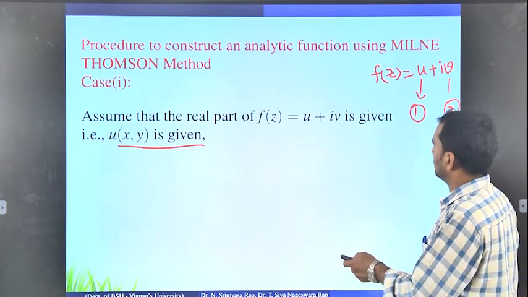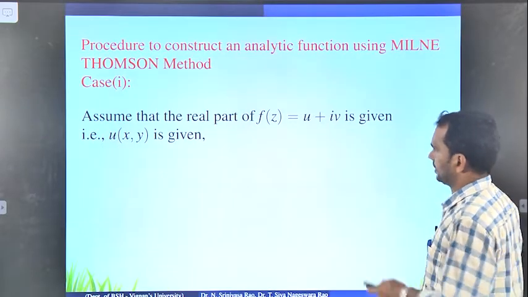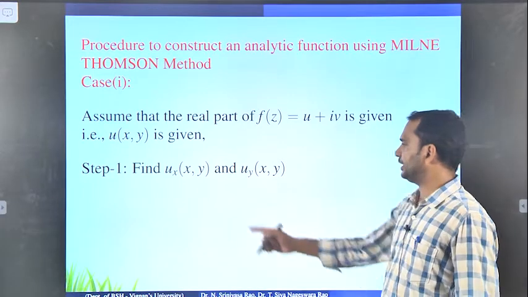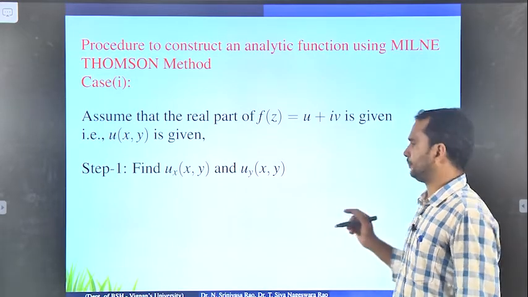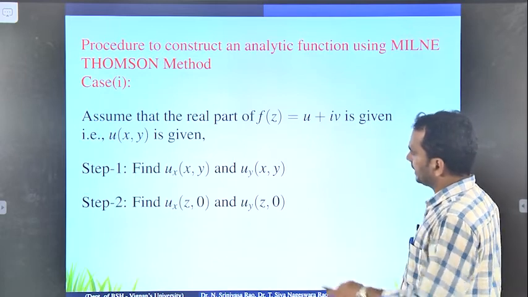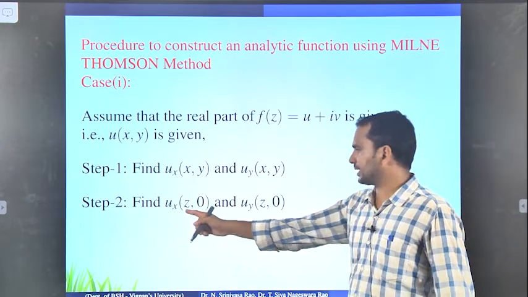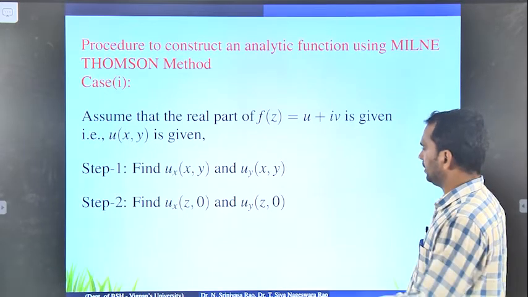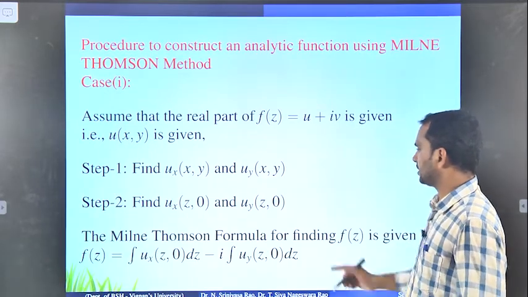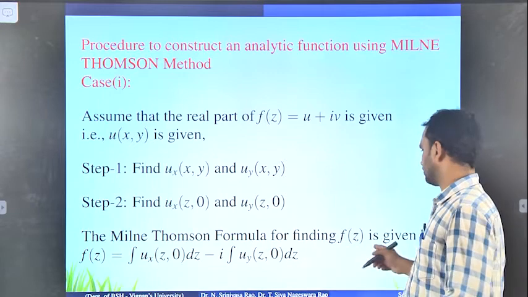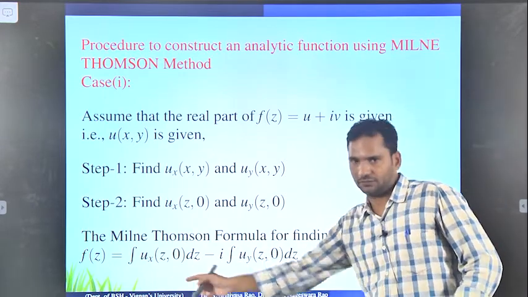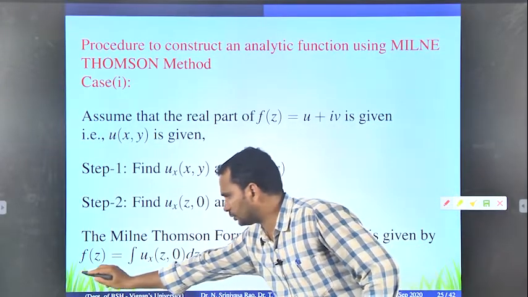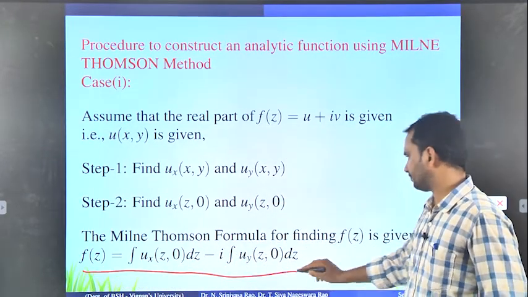For this, there is a procedure. The first step is you need to find ux and uy. The second step is you need to find ux of z0 and uy of z0. The third step is, by using the Milne-Thomson formula, you need to find the f of z value. This is the formula he has given to find f of z.